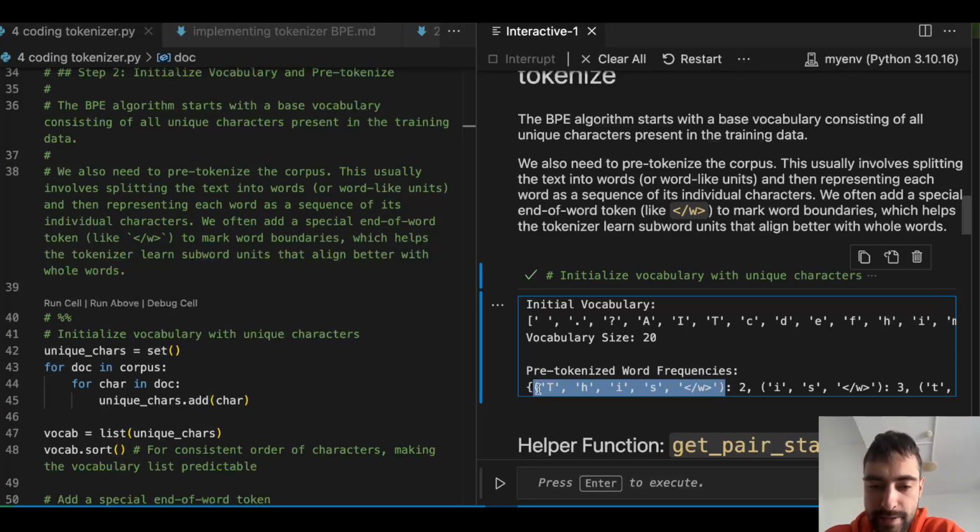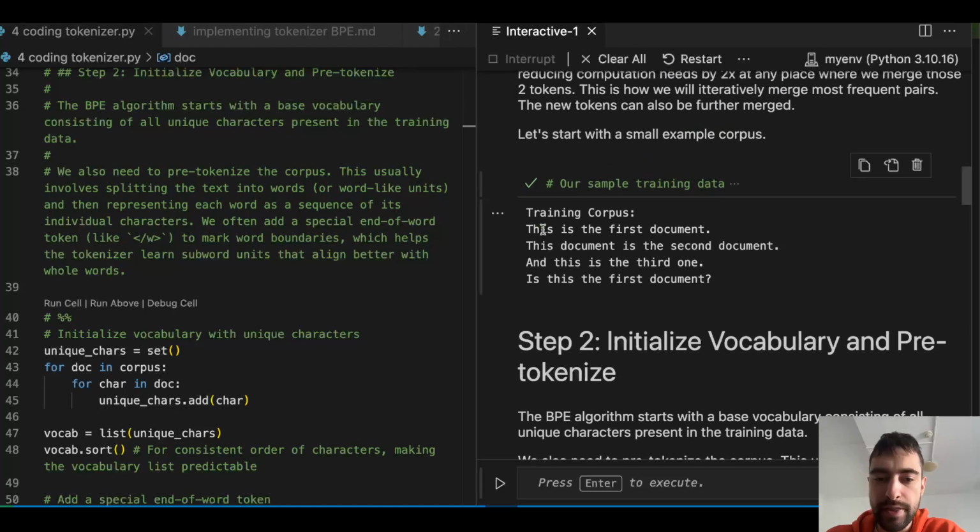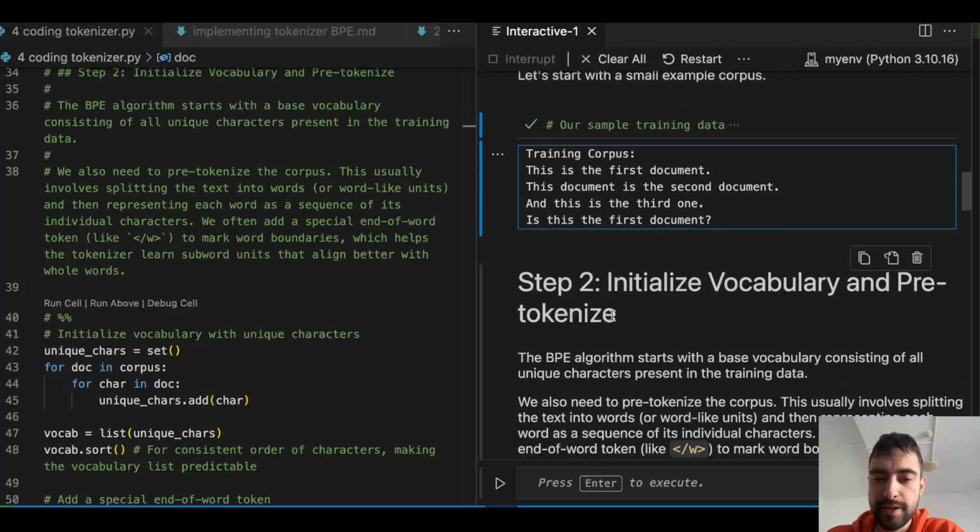So the key is the word "this", but it's a tuple, split into letters, characters, and this end-of-word token is added. And then this is the number of times this word appears in the training corpus. If we go here, this and this, there are 2 times that the word "this" appears. So this is what we mean by pre-tokenizing. We are splitting it into words. There are other ways to do this, but this is a simple, beginner-friendly way.